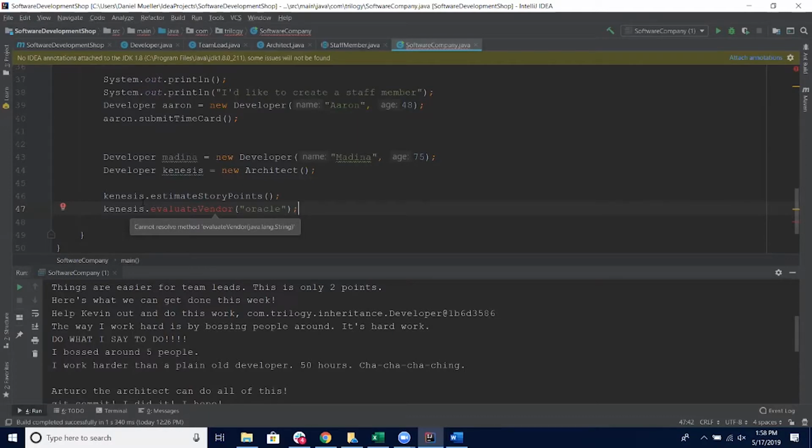We saw this when we talked about declaring an array of an interface type. With the interface, you can't instantiate an object of that type. There's no constructor on an interface type. You have to construct a concrete class that implements the interface. But when you declare it, you can declare it as the interface type. And then you can only call the methods on it that the interface type exposes.